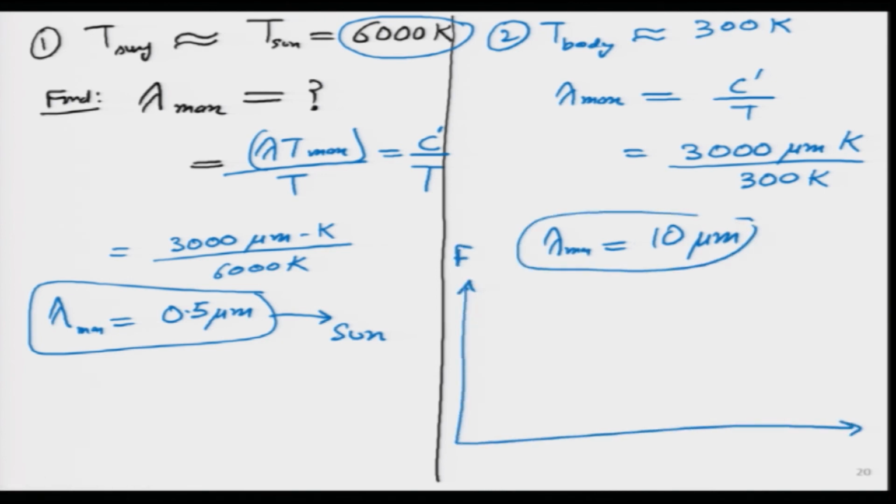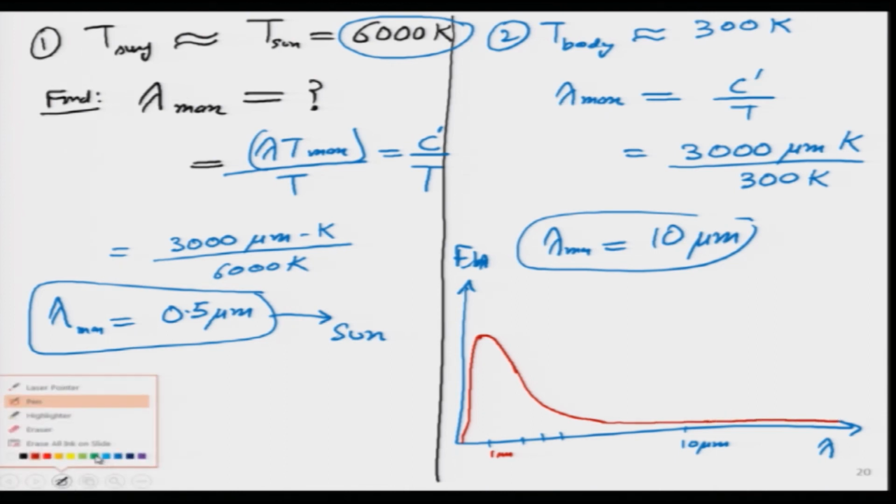which means very roughly if I can draw it over here, this is E b lambda and this is lambda. Over here if I put 1, 2, 3, 4, 5, something like this is 10 microns. So, the solar spectrum I have to draw in such a way that if this is 1 micron, the solar peak will be at 0.5, is it not? And for my body that peak will be at 10 micron. So, how low I have to draw that thing to scale, if I am drawing it, it will come out very, very small like this, because solar itself is like this.